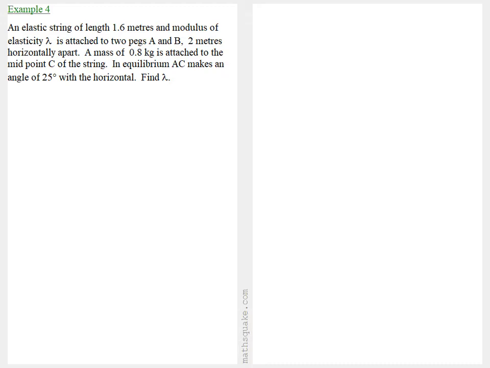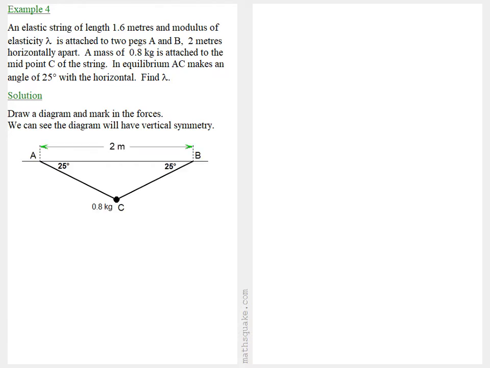Find lambda. Well, to solve this, the first thing to do is draw a diagram and mark in the forces. We can see the diagram will have vertical symmetry. There are three forces on C. There's the weight, which is 0.8 g, and there's the tension in each of the two parts of the string. They'll be equal, so we'll call that tension T.